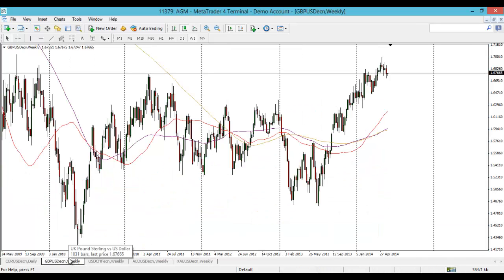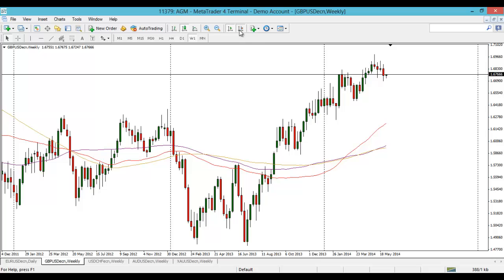Cable on the weekly, it's still in grind high mode, but you can see the last few weeks we have started to come off the highs, and has been in retrace mode. But with last week's weekly candle, you have to keep in mind there is a significant amount of lower wick on that, so buyers are still trying to prop it up.